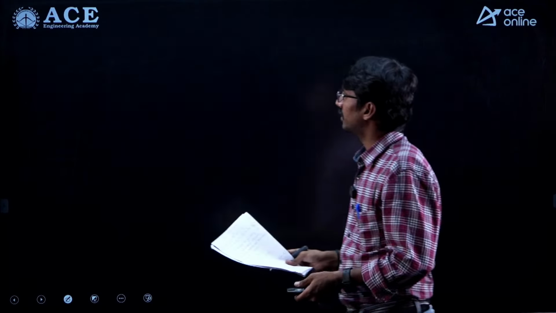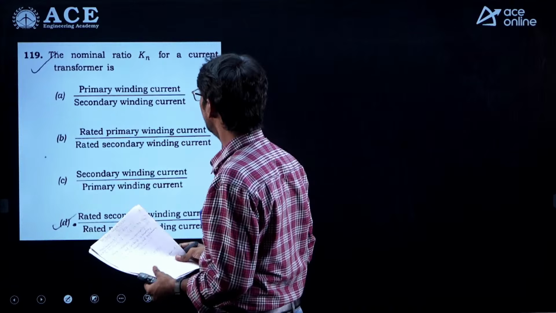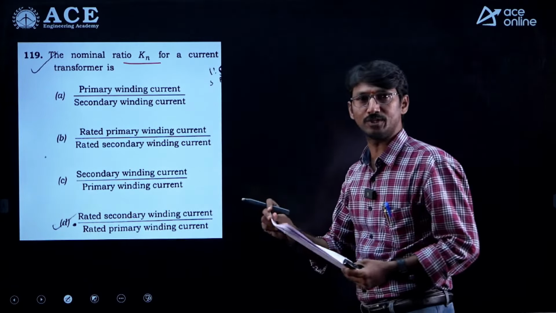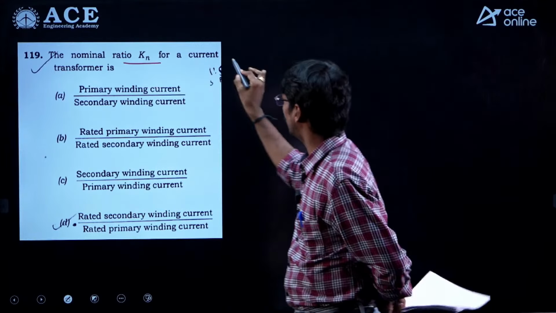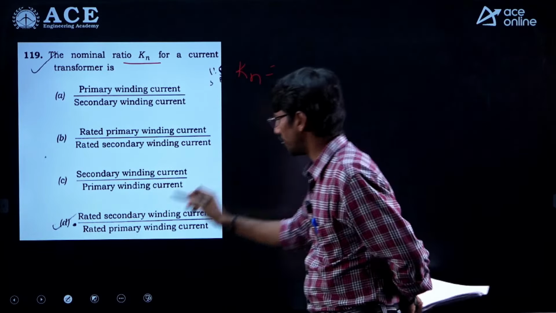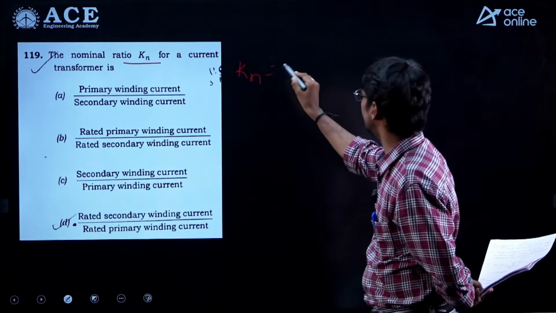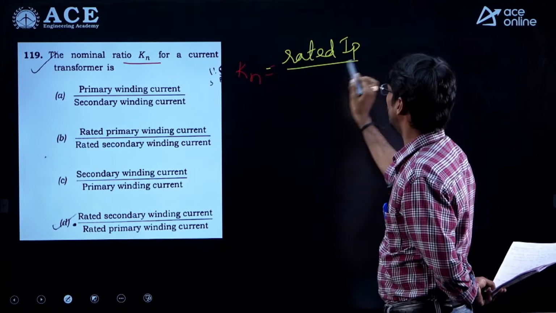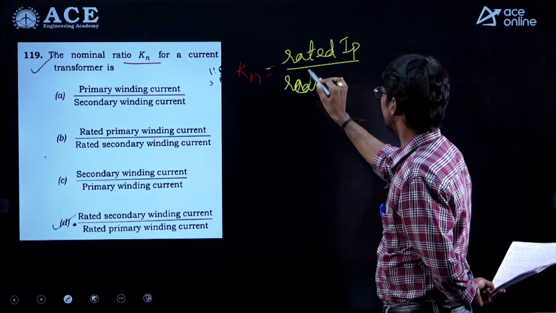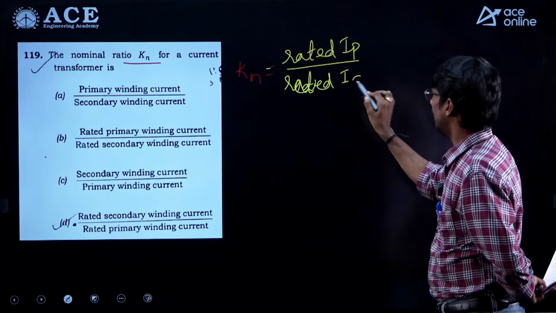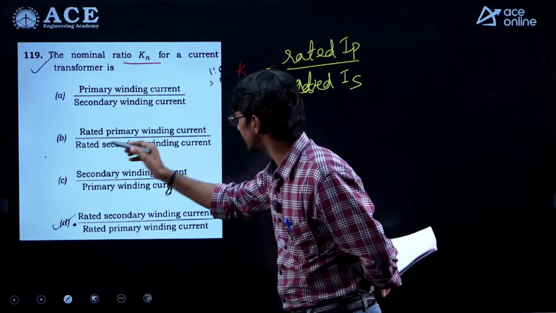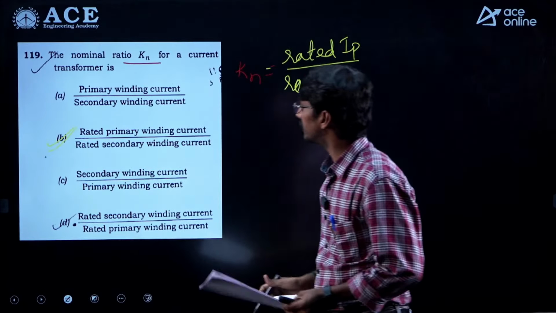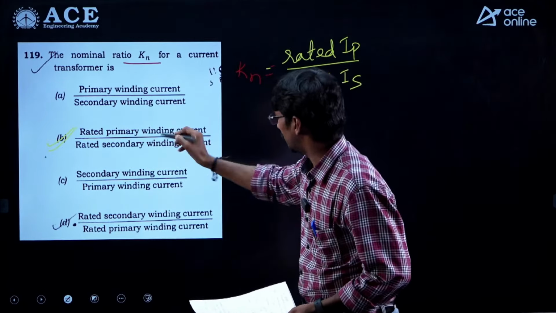Next question is, the nominal ratio Kn. This is a direct formula based question. What is the nominal ratio formula? Kn is equal to rated primary current by rated secondary current. What is the answer? Rated primary winding current by rated secondary current, right? All are given as rated primary, yes.